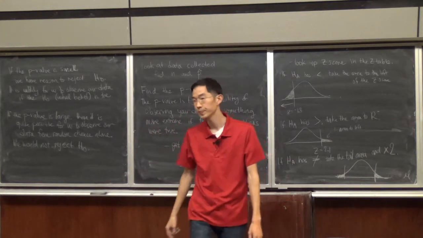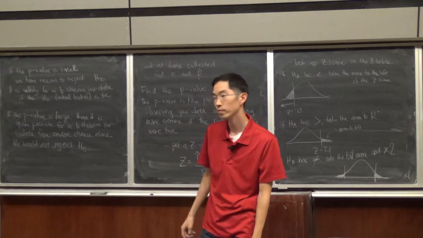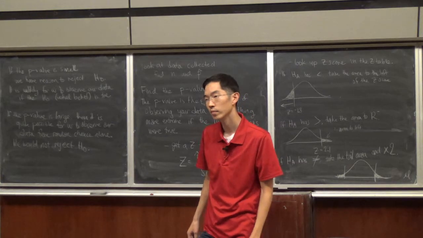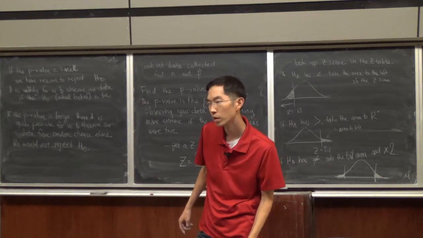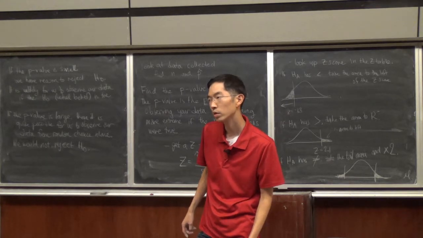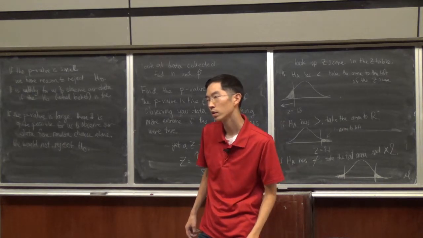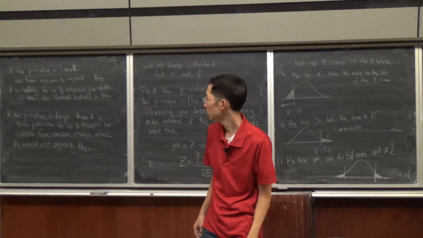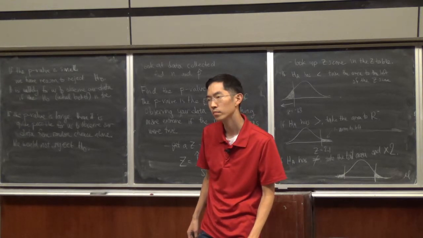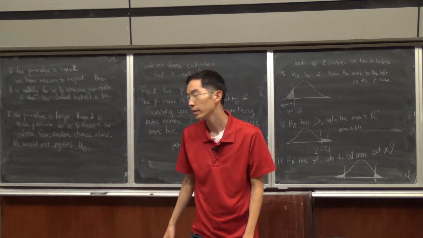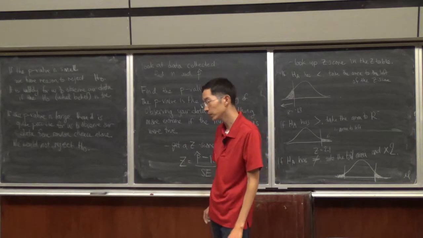Next question. If it is large, would it be equal to something? Like, would there ever be a point where the p-value is equal to the actual, like your hypothesis is correct? It's possible, okay?